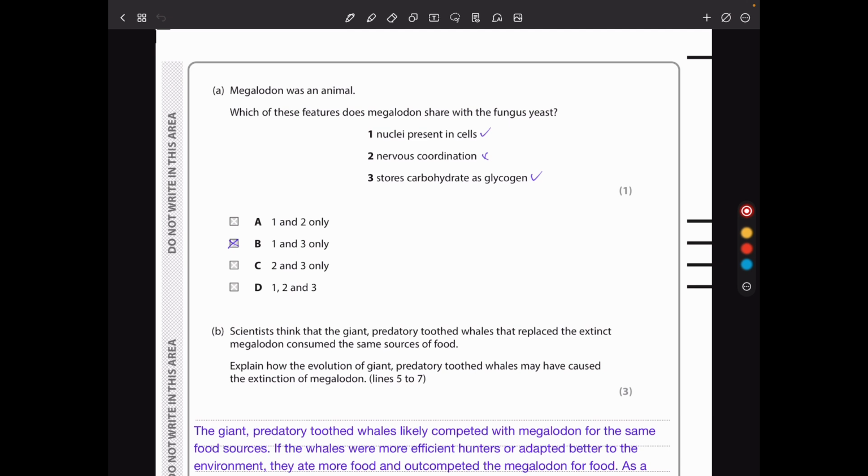So in part A they say, Megalodon was an animal. Which of these features does Megalodon share with a fungus, yeast? Nuclei present in cells, that's correct. Nervous coordination, no they don't, and stores carbohydrate as glycogen, that is correct. So the answer is 1 and 3 only.